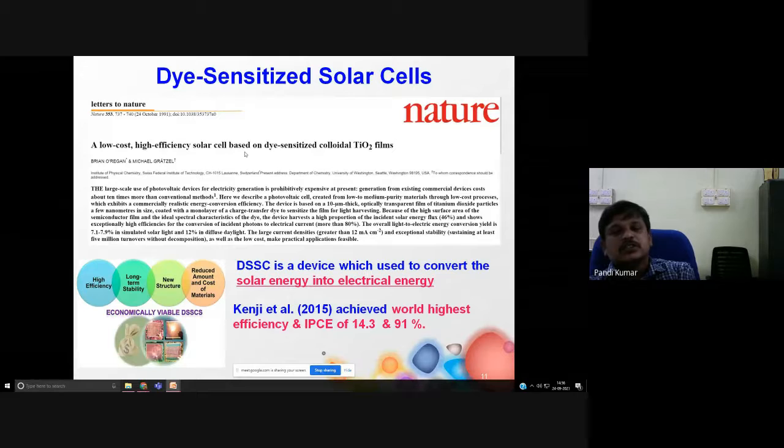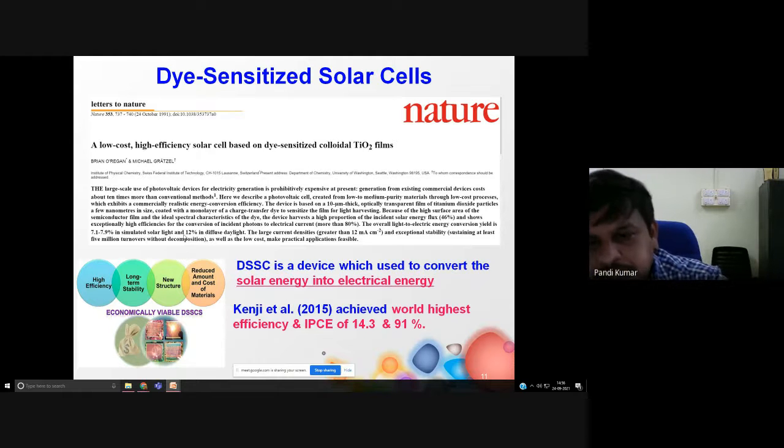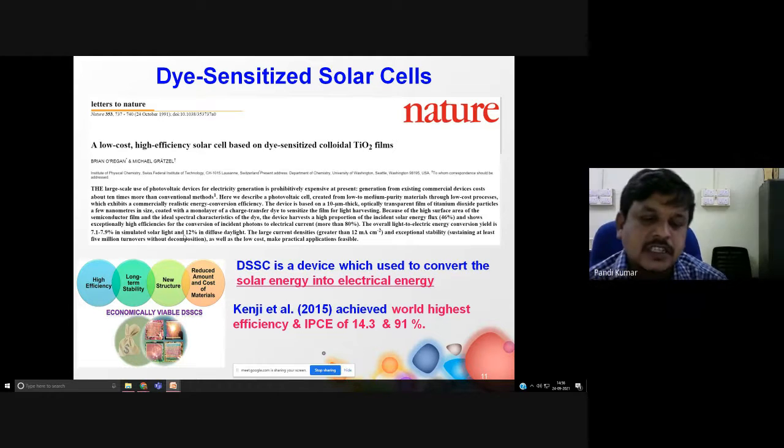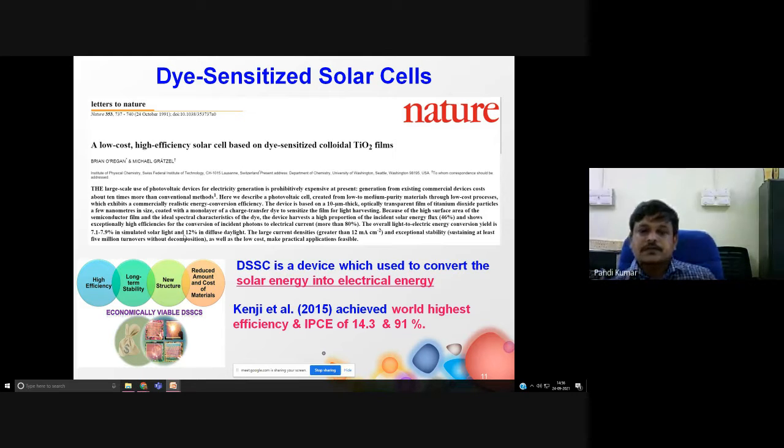This is the paper that appeared in Nature in 1991. Here Michael Gratzel reported 12% efficiency in diffused sunlight. After this, the dye-sensitized solar cell became a promising research subject.